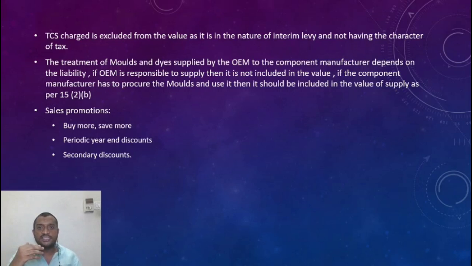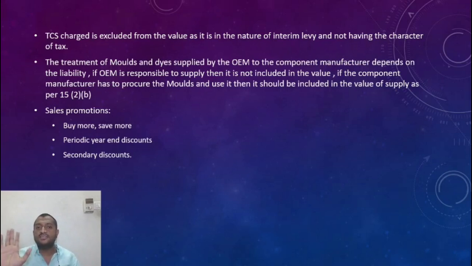He charges income tax TCS of, I think, 1%. He charges it not on the GST value, but on the invoice value, on the 10 lakhs. 1% of 10 lakhs is 10,000. So the question is, should the value on which GST is charged include the 10,000 TCS or not?